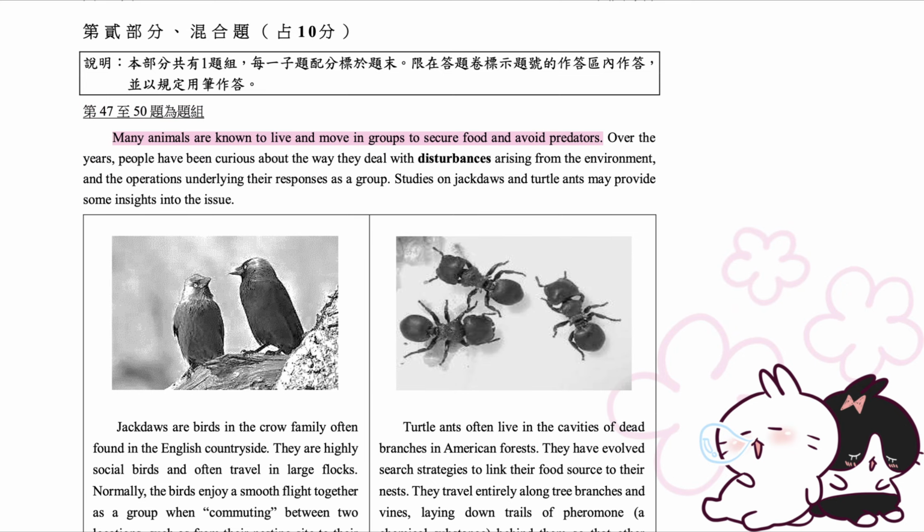Many animals are known to live and move in groups to secure food and avoid predators. Over the years, people have been curious about the way they deal with disturbances arising from the environment and the operations underlying their responses as a group. Studies on jackdaws and turtle ants may provide some insights into the issue.